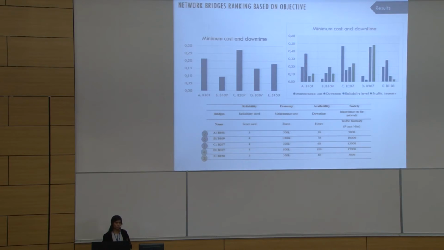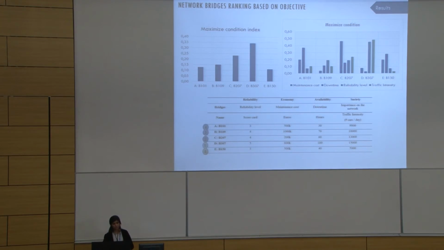We could also go and see, for each specific attribute, what the relative importance is. For example, if we consider only the cost, then bridge C is the best. While if we want to do the maintenance considering the downtime, that is, if we want minimum downtime, then alternative A is the best. So this is just one objective, that I want minimum cost and downtime, but our objective could instead be to maximize the condition, or minimize the condition index, ranging from 0 to 1.